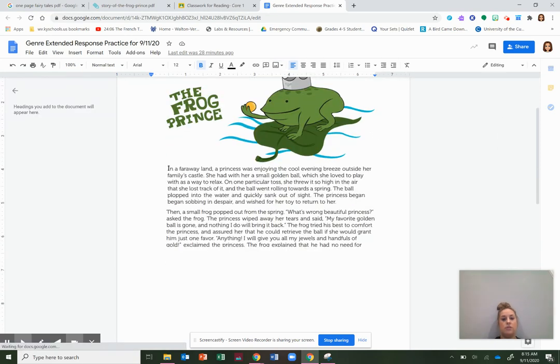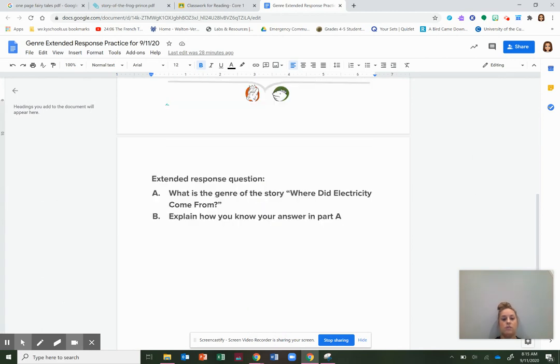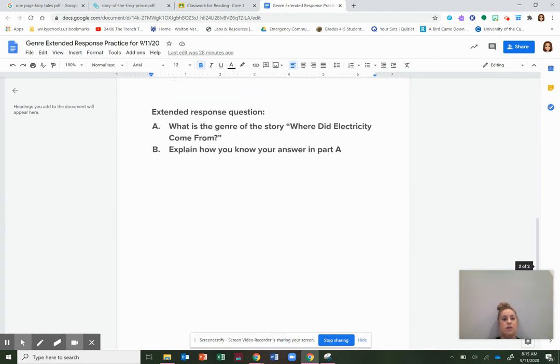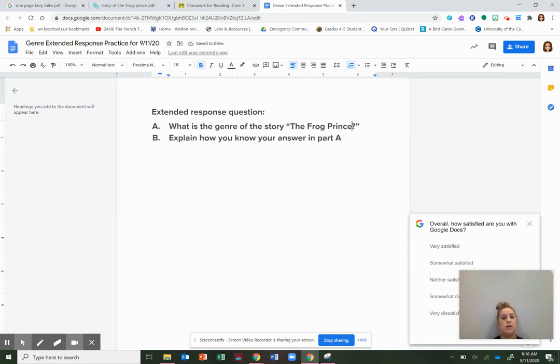So you are going to read this story, very, very short story. Then you are going to scroll down to the second page. Same question. I forgot to change the title though. What is the genre of the story, The Frog Prince? Explain how you know your answer in part A. And then you're just going to come down here, type part A, and start typing your answer.